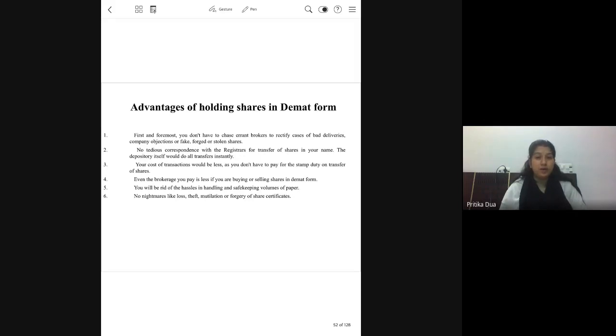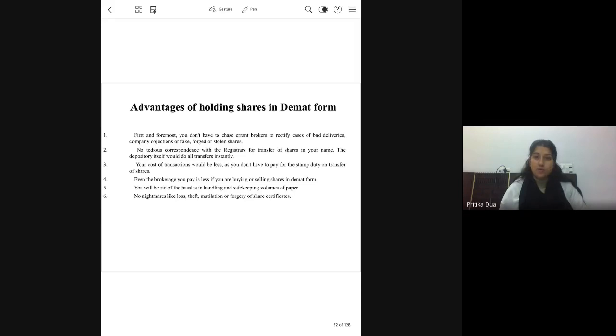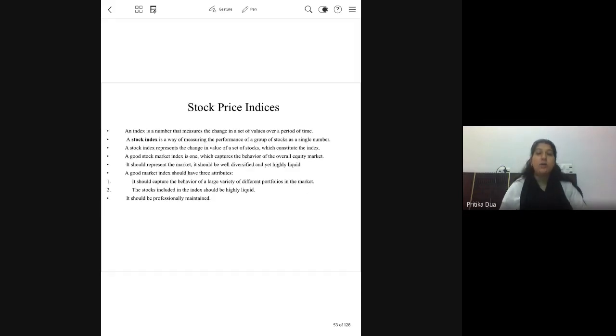Okay, now we come to the next topic, which is stock market indices. Important from your theory point of view, but more important from the practical point of view, because generally we see practical questions on the construction of stock index in the paper. So let us first understand what a stock index is.